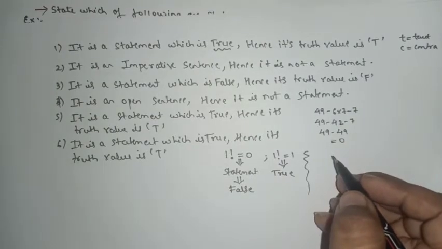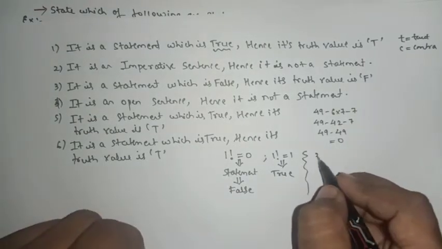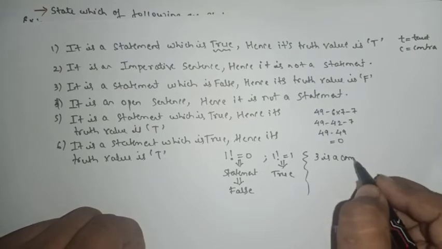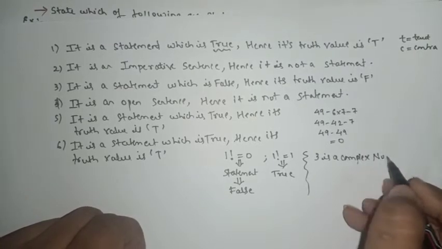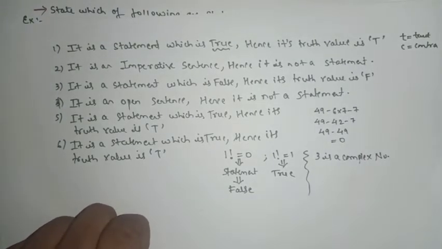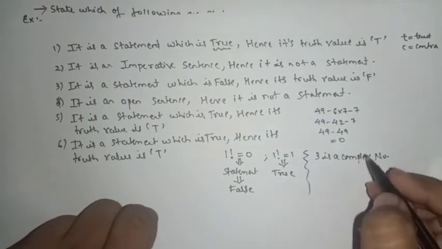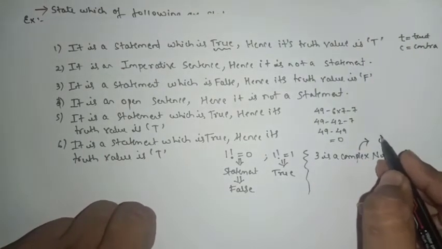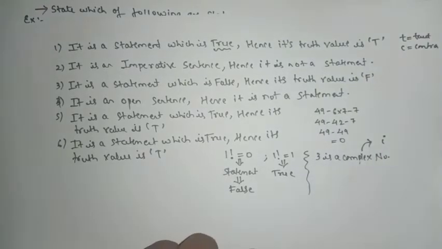We'll take one more. If I say 3 is a complex number, so some will say that 3 is a complex number, some will say no, because complex number दिमाग में ये आता है I term. I आया मतलब complex number. Here I it is not there. So basically दिमाग में क्या आएगा, I नहीं है मतलब क्या, it is not a complex number.